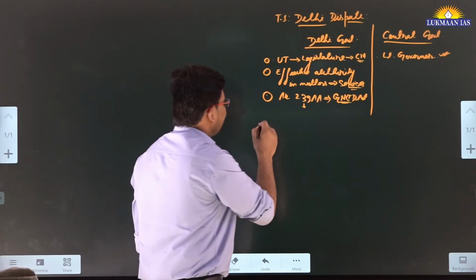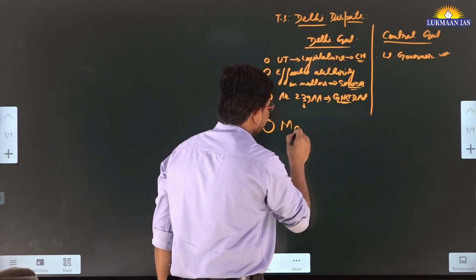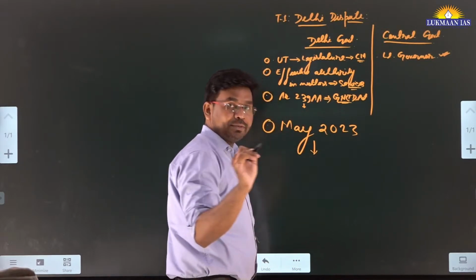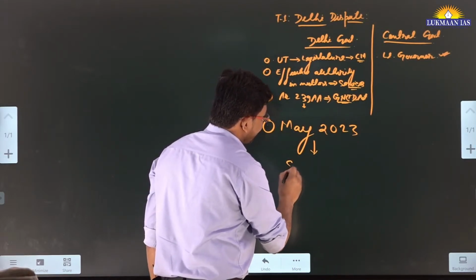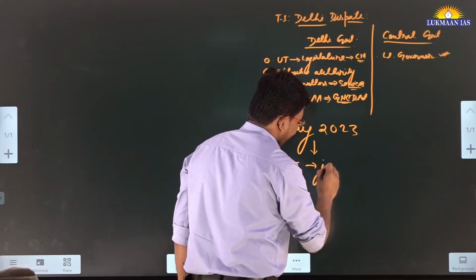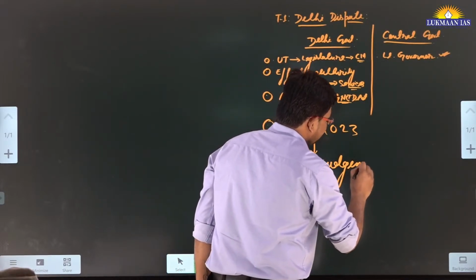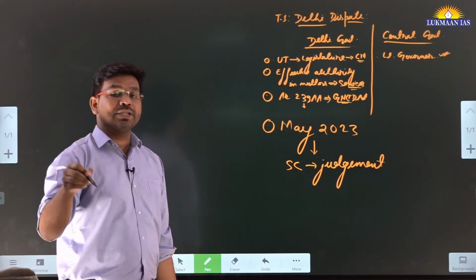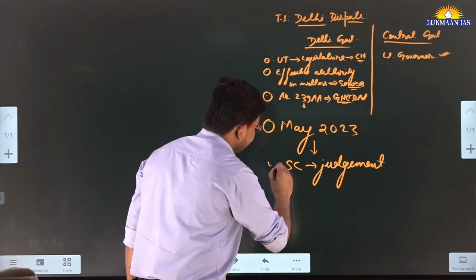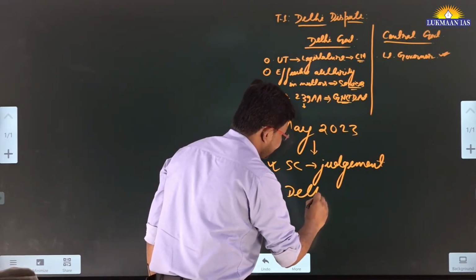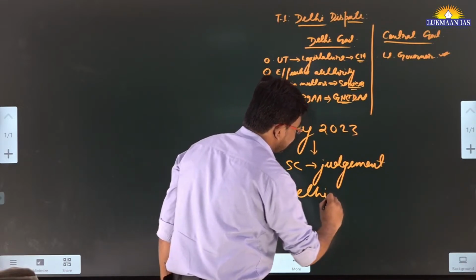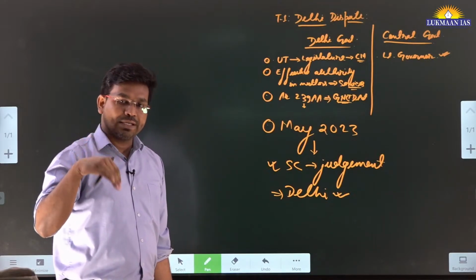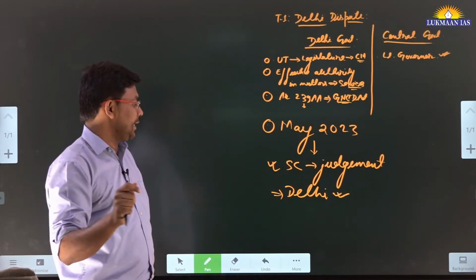Recently, on 11th May 2023, the Supreme Court of India gave a judgment. That judgment was given by a 3-judge bench of the Supreme Court that comprised the Chief Justice of India also, and they gave a judgment in favor of the Delhi government. They clearly mentioned that the Delhi government will have the power related to service matters of officers who are working in Delhi.